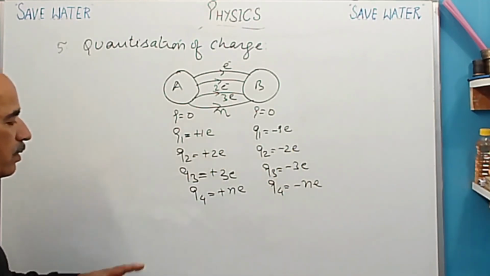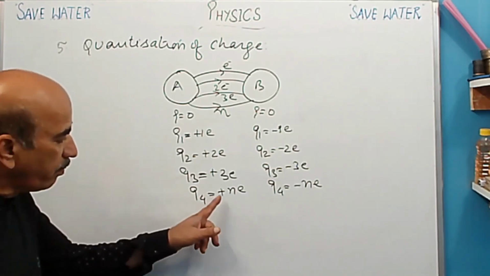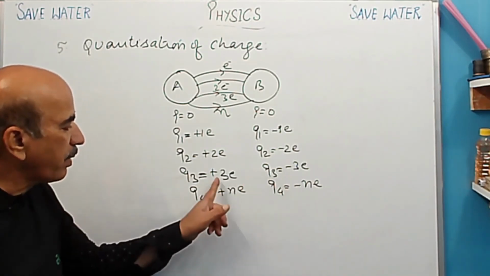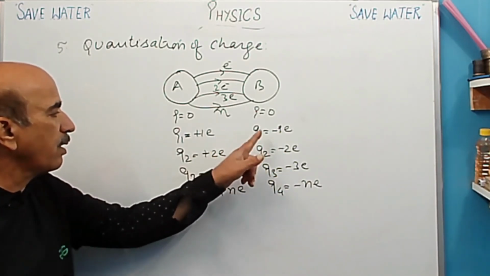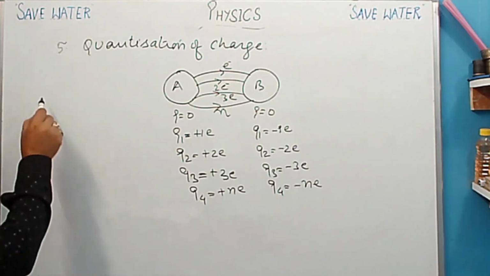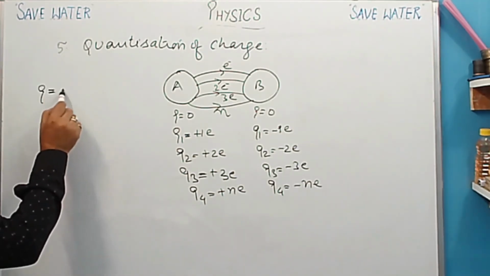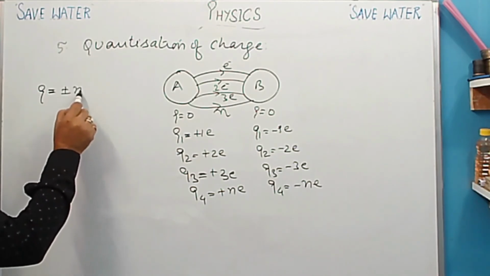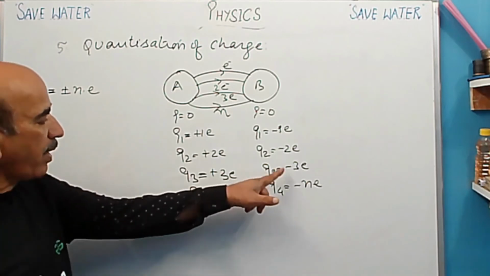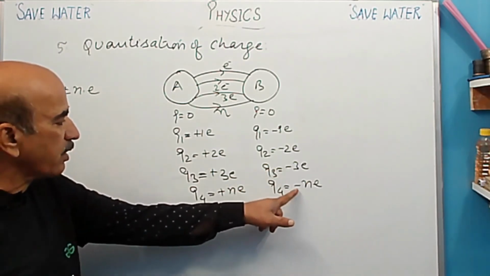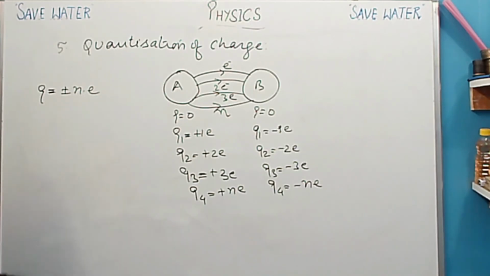Okay. So अब देखिए इसमें क्या करेंगे? अब next, so now plus nE minus nE, plus 3 minus 3, plus 2 minus 2, okay, plus 1 minus 1. So how can we write down? इसको हम लिख सकते हैं तो Q is equal to, it can be written like this, plus minus n into E. So plus minus means plus from here minus here, plus from here minus from here, so this way. So plus minus n into E can be written.